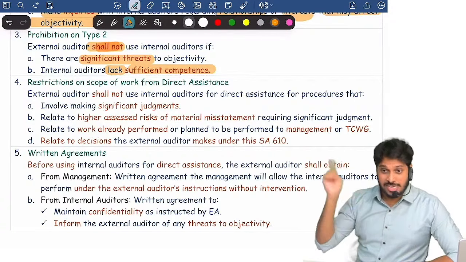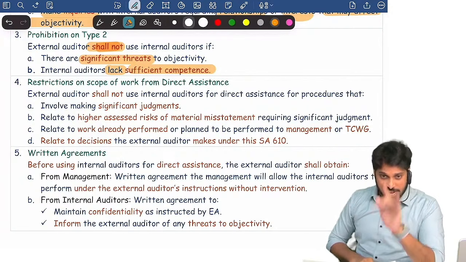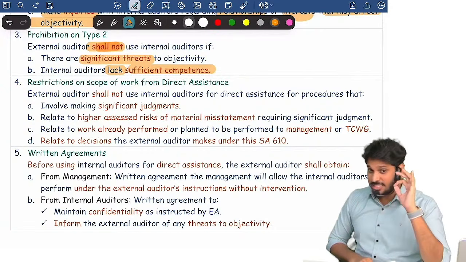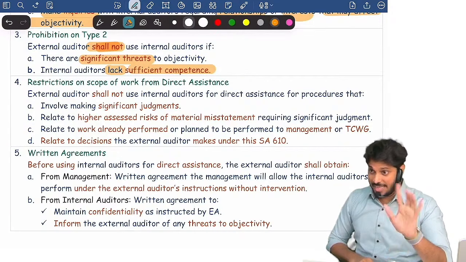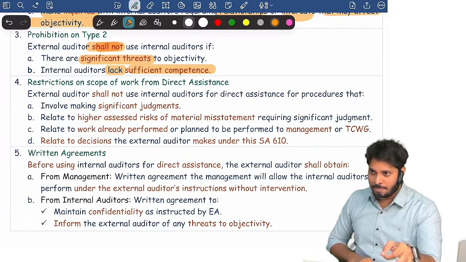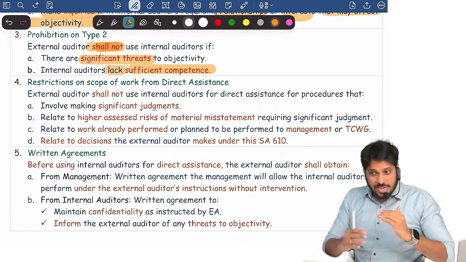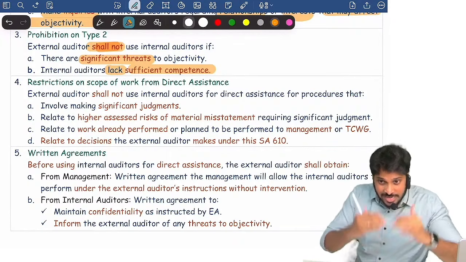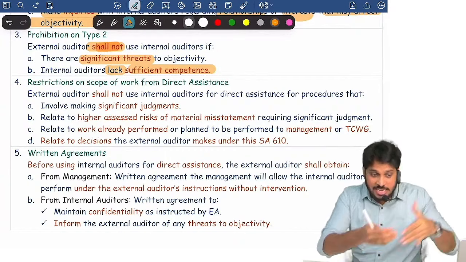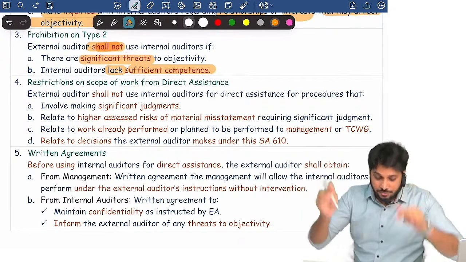But don't delegate the following works. Remember, at the end of the day, they are company staff. They are not your staff, they are company staff. If they identified some severe issue in the audit as part of your team, they will not report it to you. They will always be favorable to management. So when you are allocating work to them, now those 10 members are part of your team, and you need to allocate them work just like how you allocate to your audit team. You need to allocate them the work, but don't allocate the following works.